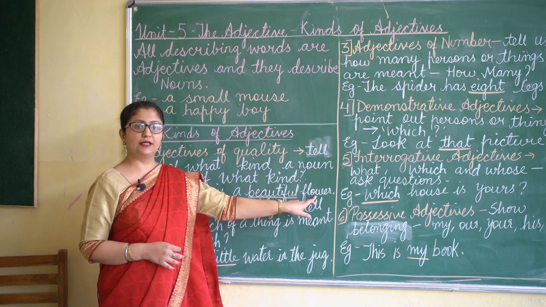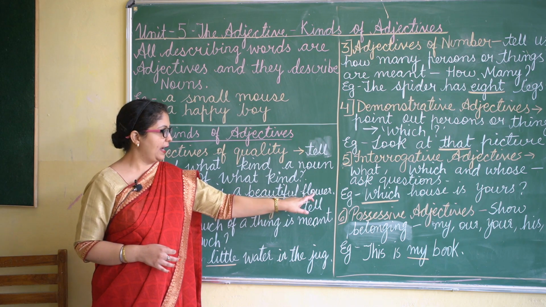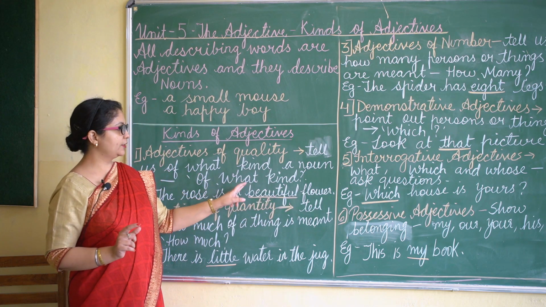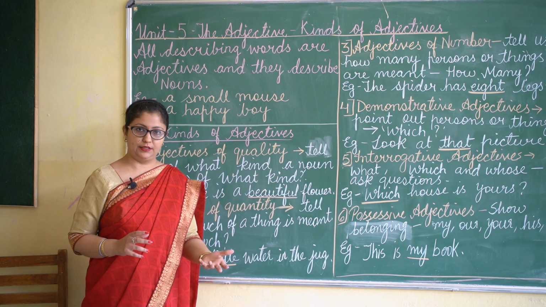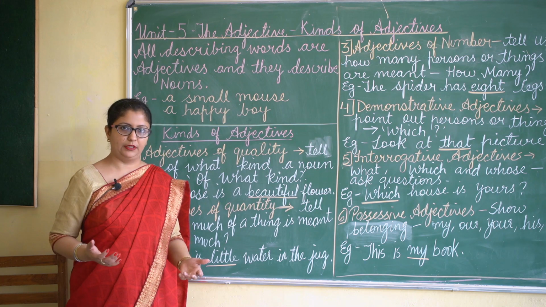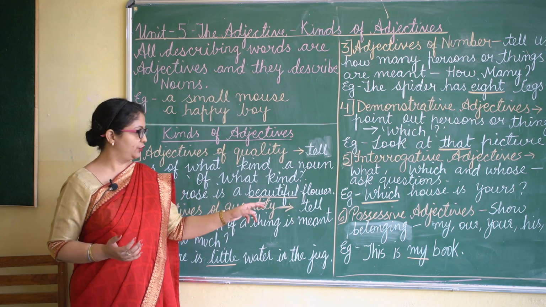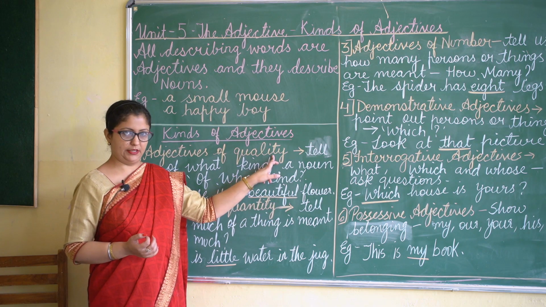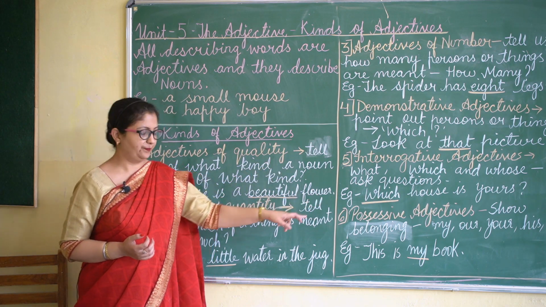Flower is a noun, and the word beautiful is describing that the flower is of what kind. The answer you get is the word beautiful. So beautiful is an adjective of quality. It tells the quality of the flower.